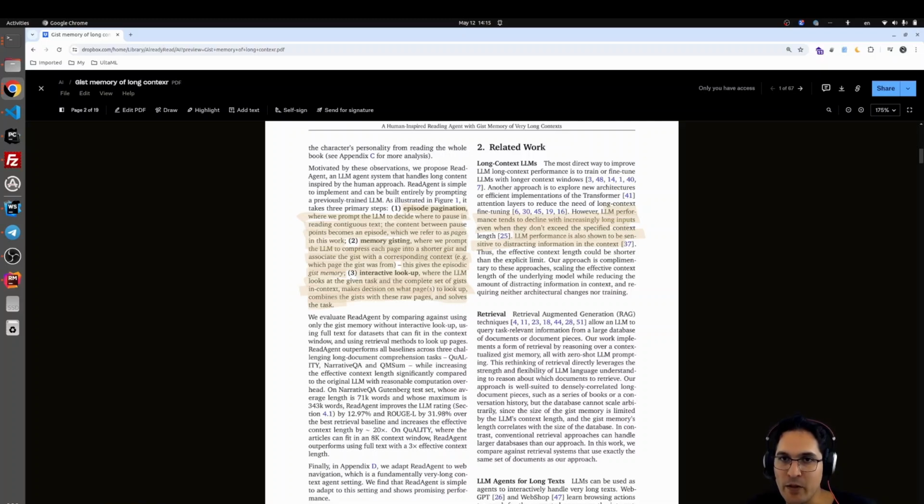And then we have memory gisting, where we prompt the LLM to compress each page into a shorter gist and associate the gist with the corresponding context. This gives the episodic gist memory. And then interactive lookup, where the LLM looks at the given task and the complete set of gists in context, makes a decision on what pages to look up, combines the gist with these raw pages, and then solves the task.